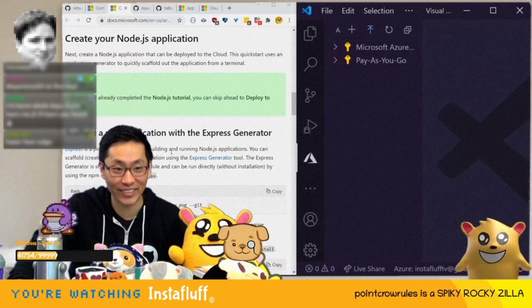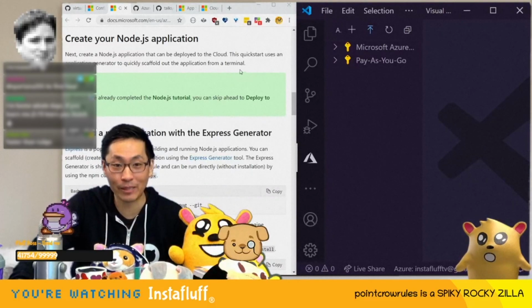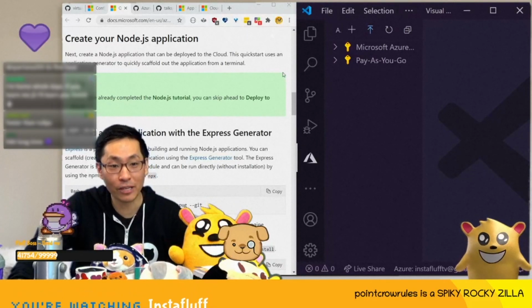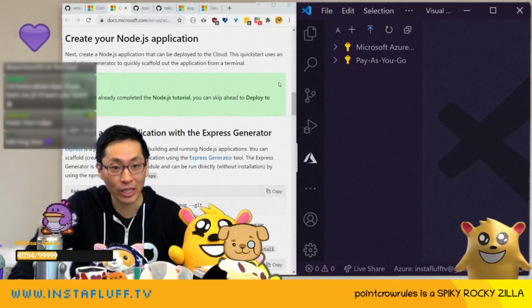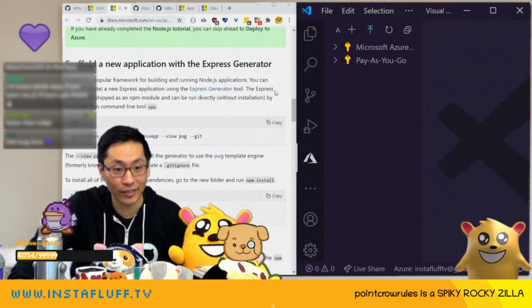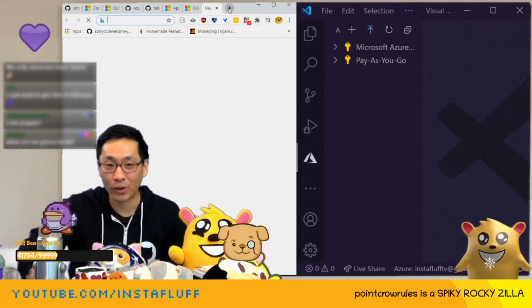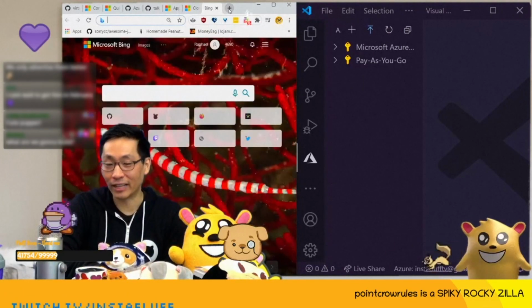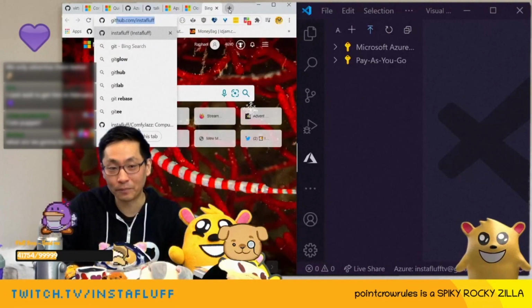Now we have to create our Node application. Next, create a Node.js application that can be deployed to the cloud. The quick start uses an application generator to quickly scaffold out the application from a terminal. Let's do it. What are we going to build? I guess we can build whatever we want. We should build like a Merry Christmas website or something. That would be cool, right?